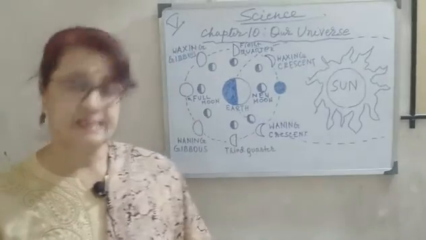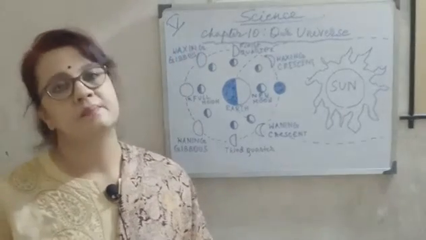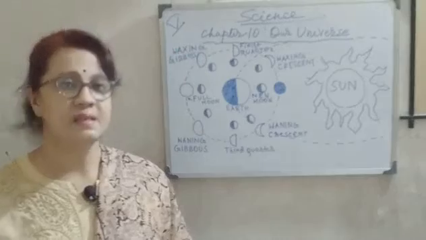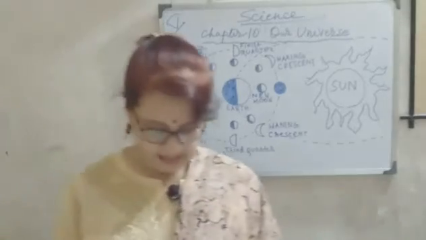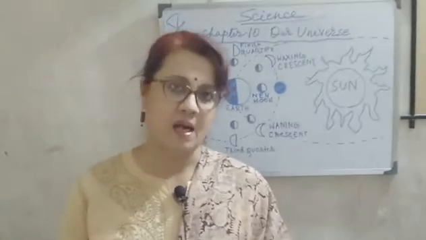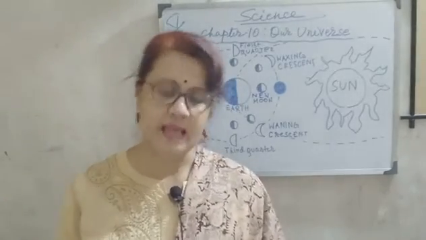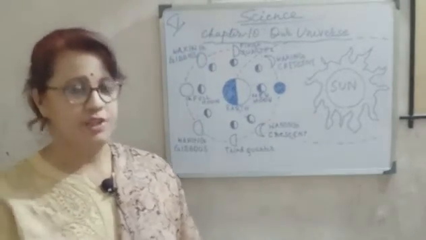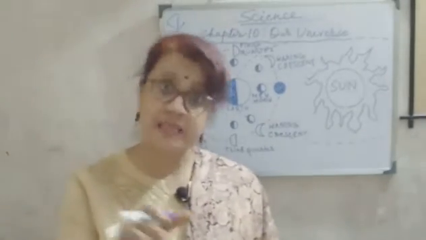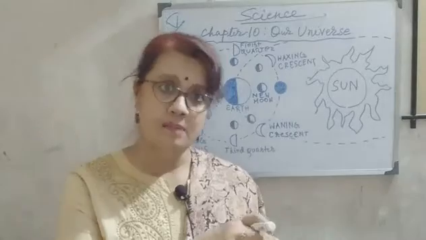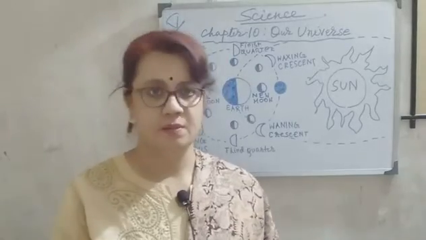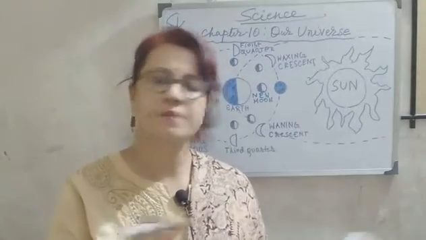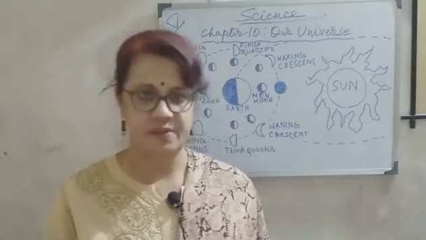And a galaxy is a group of stars. As I told you before, a galaxy is a group of stars. There are thousands of stars in a galaxy, and there are many such galaxies in the universe.